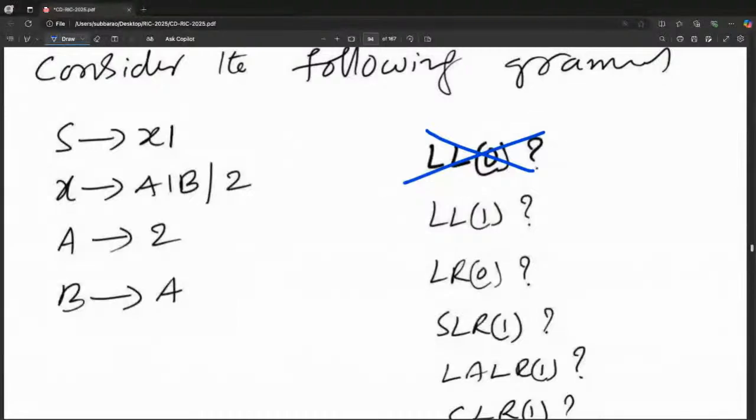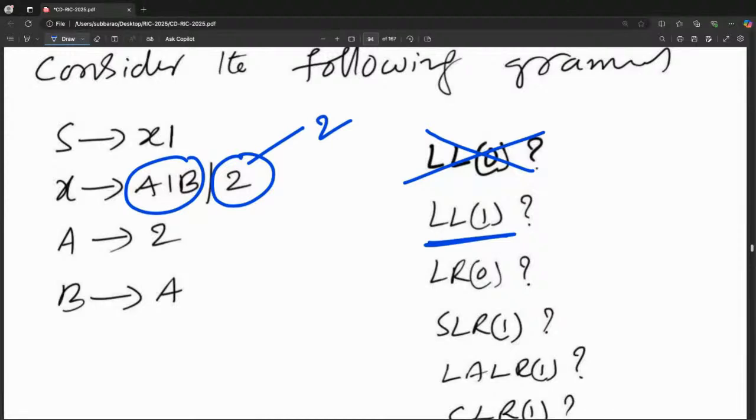Is it LL1 or not? I am checking the variables having more than one possibility. I think X has more than one possibility. The remaining variables have no problem. First of this, calculate. First of this is 2. First of this is A, which is 2. So it is not LL1.